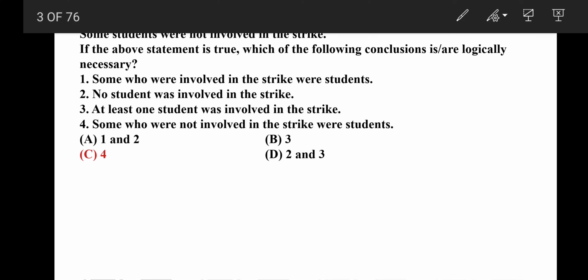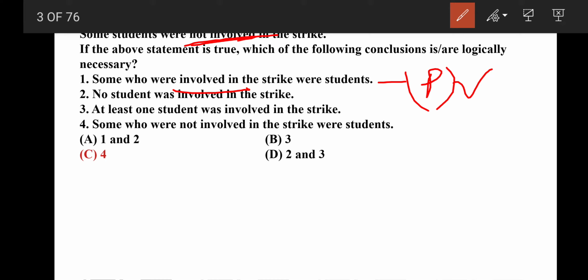Quite possible, but it is possible, not necessarily true, because the above statement is about not involvement and this is about involvement, correct? So this is possible, not necessary.